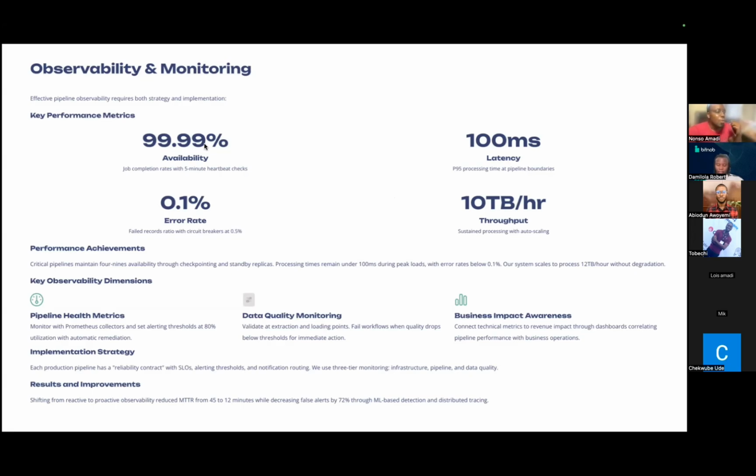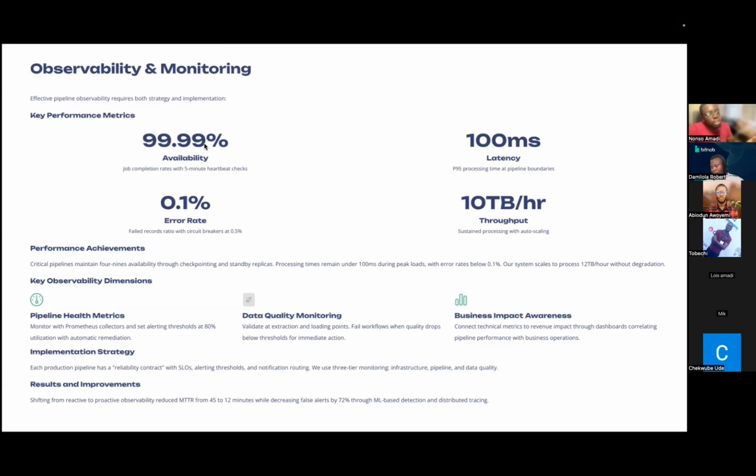Then we want to move on to something known as the key observability dimensions. In addition to the key performance metrics that we set, we want to be able to set some dimensions that will help us analyze the state of our pipelines. The first one is our pipeline health. The jobs that are being processed, are they taking up more CPU or more memory than intended?